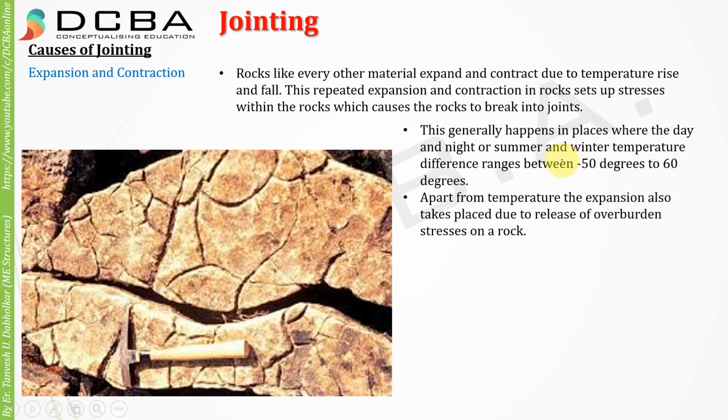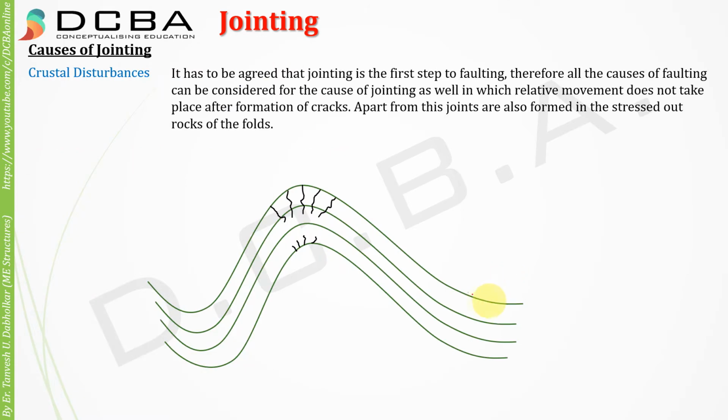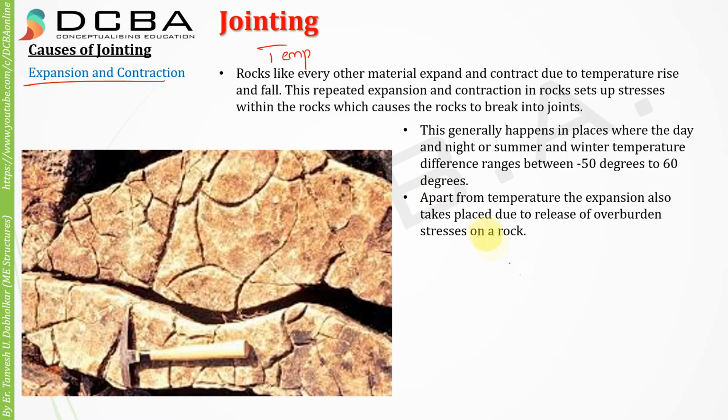Apart from temperature, the expansion also takes place due to the release of overburden stresses on rock. In the previous point we discussed contraction during the formation stage. Here we are discussing those possibilities of expansion and contraction which are apart from that formation phase. So first we talked about the temperature. Second is the overburden pressure. Now, how is the release of overburden pressure going to create expansion?